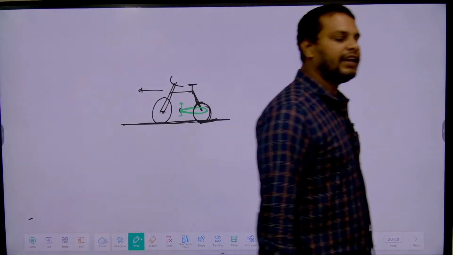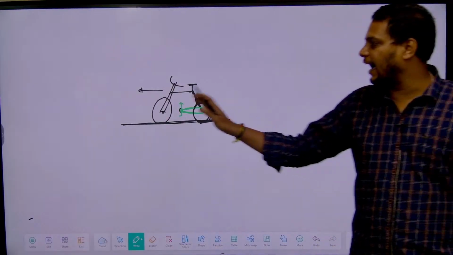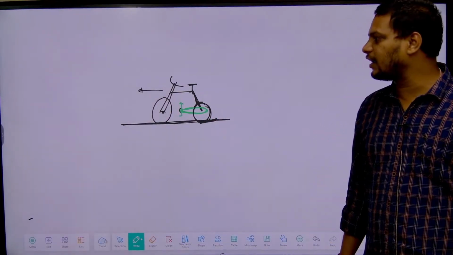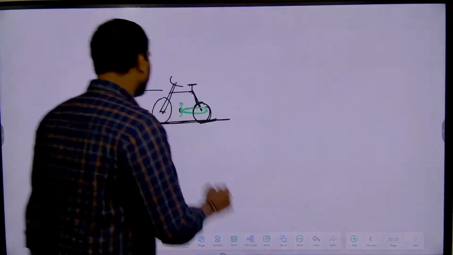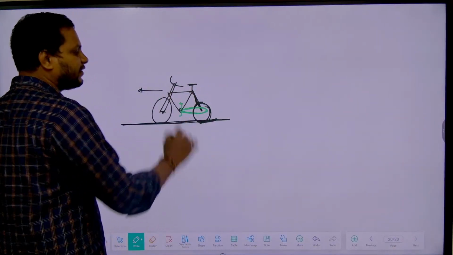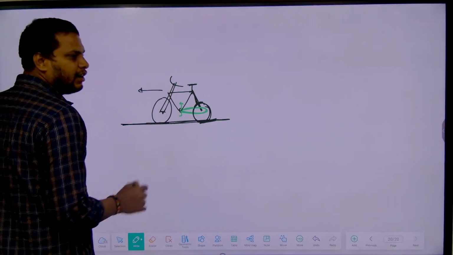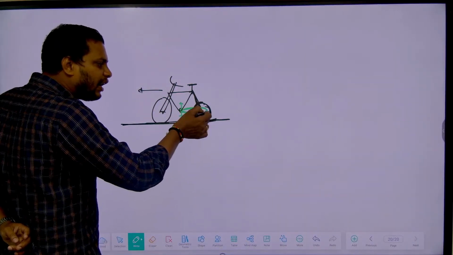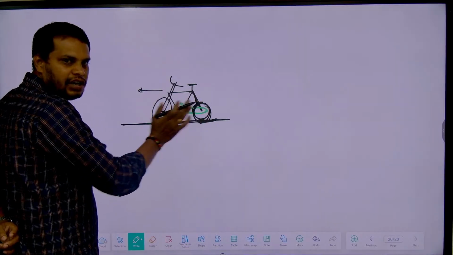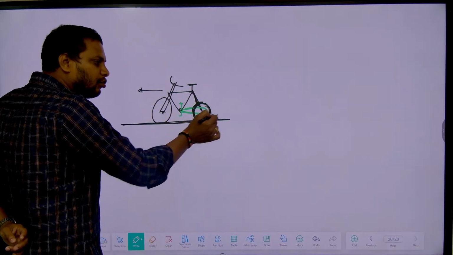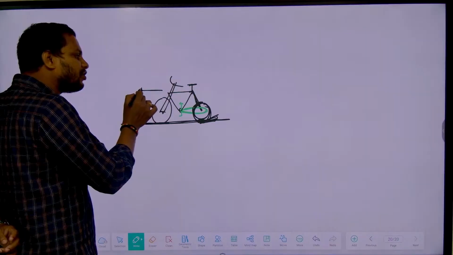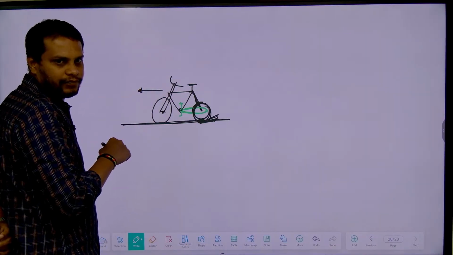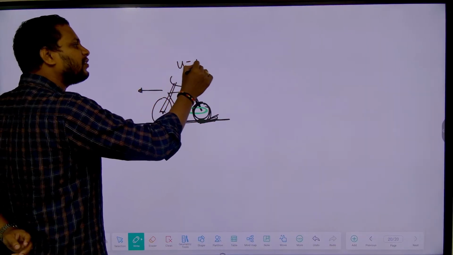So this cycle or bicycle or a vehicle gets accelerated. Try to understand, this vehicle gets accelerated when you are pedaling, due to the friction only. Because of the friction, when you are pedaling, this wheel will move in the forward direction, right? Then due to the friction, this cycle will move in which direction? Forward direction.